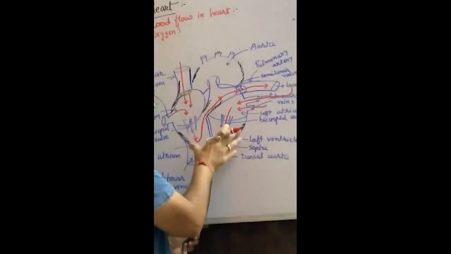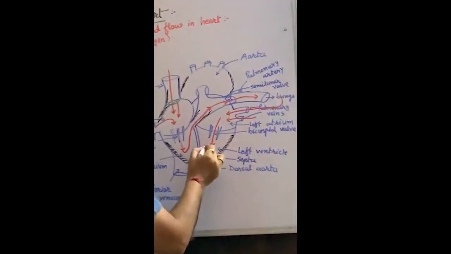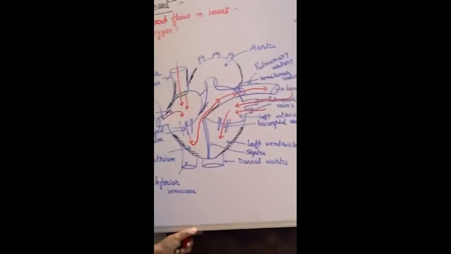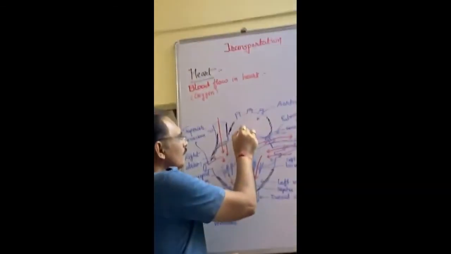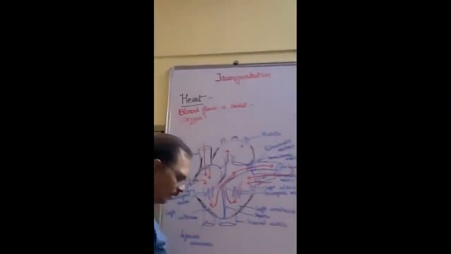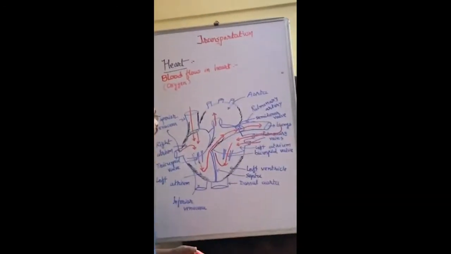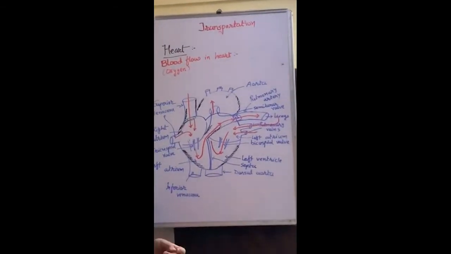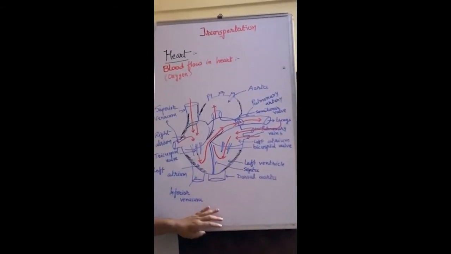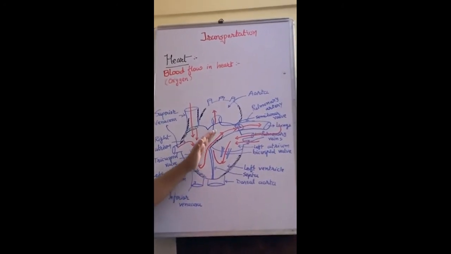Once again, because of contraction and relaxation, when the ventricle contracts, this blood jumps into the aorta. Remember this thing, see, pulmonary artery means blood moves.